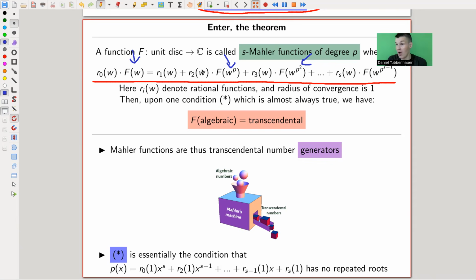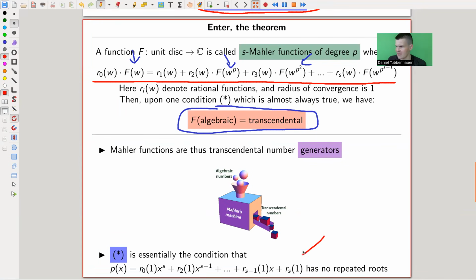And then every such function is a transcendental number generator. Whenever you stick in an algebraic number, you get out a transcendental number. F of algebraic is transcendental. Essentially what happens is the fractal, you will see the example on the next slide, will spread things so far apart, so weirdly apart, that they can't be algebraic anymore. But this is really cool. It's just a huge strategy to show transcendence, because any such function, and this is a really large class of functions, will satisfy this as soon as the little condition here is satisfied.